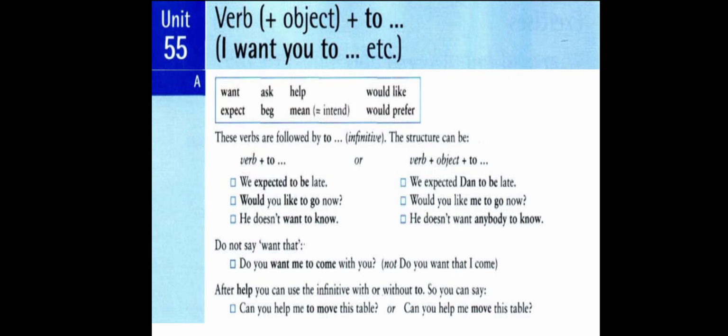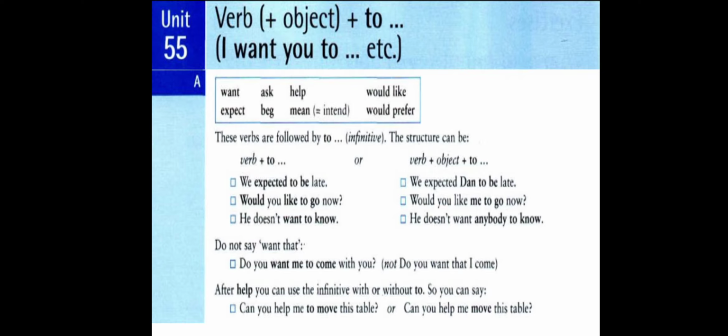These verbs are followed by to plus infinitive, or what is called to plus the base form. The structure can be like this: verb followed by to plus the base form, or verbs followed by object plus to plus the base form. Let's start with the first case, where we speak about verbs followed by to plus the base form directly. Then we will see the other form, verbs followed by object plus to.